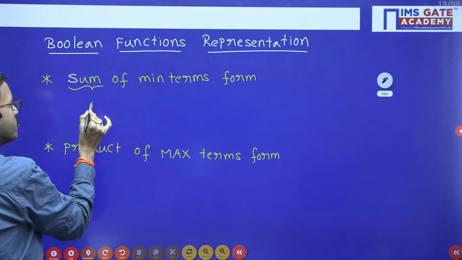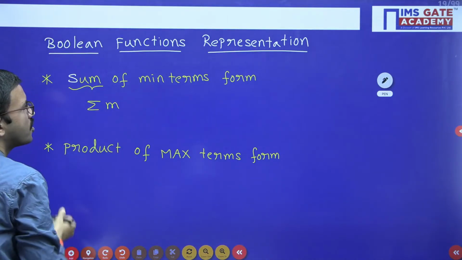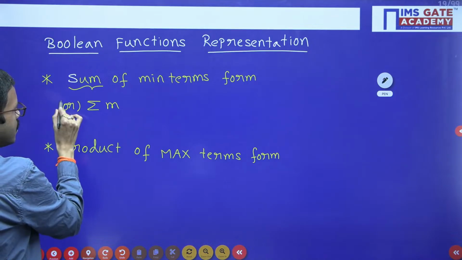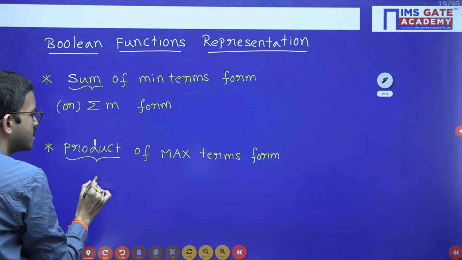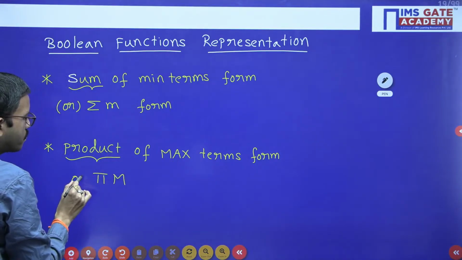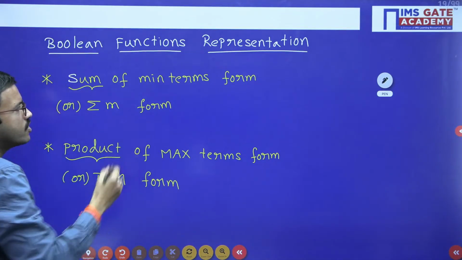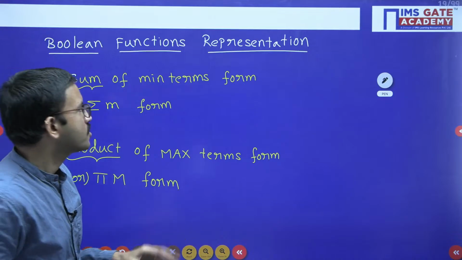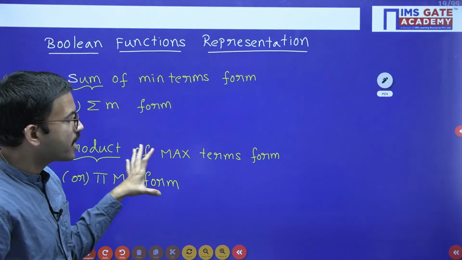In general, sum we will represent with the symbol sigma, minterms we will represent with the letter small m. Okay, sum of minterms or sigma m form. So in general, product we will represent with the symbol pi, maxterm we will represent with the letter capital M. So pi capital M form. Sum of minterms form or product of maxterms form. Okay. So these are the original functions. Either you will get sigma m form or pi capital M.